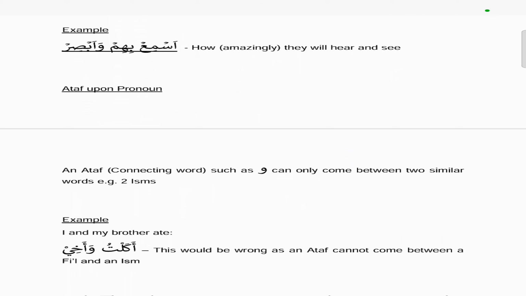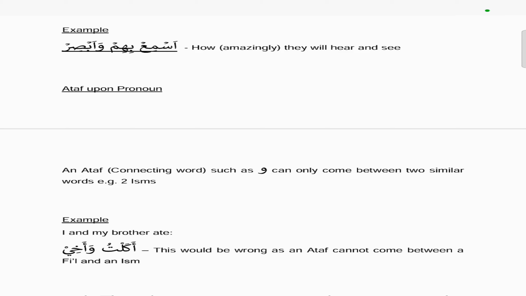So you can see asmi bihim. Asmi follows the pattern af'il, but the three root letters are samiya, which means to hear. Samiya yasma'u, to hear. So asmi, how amazing they, and then bihim, the b attaches to who has the amazing or shocking trait, and it's the attached pronoun him, which refers to the independent pronoun hum, which means they. So that's what this means, how amazing they will hear.